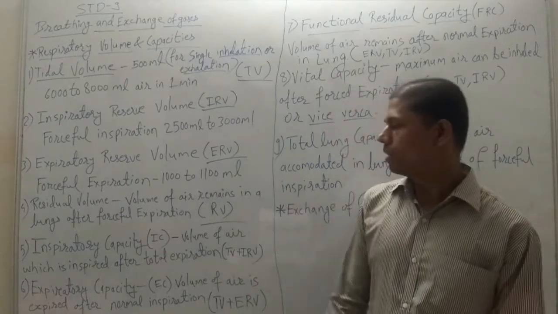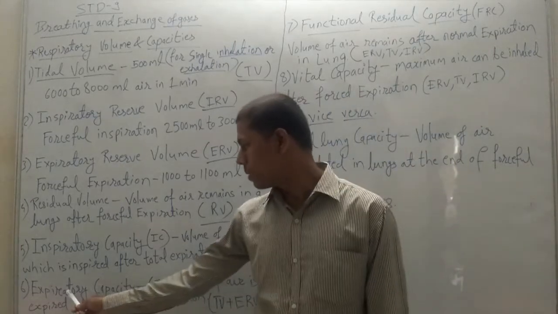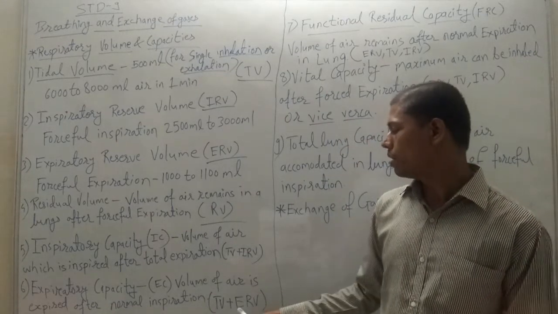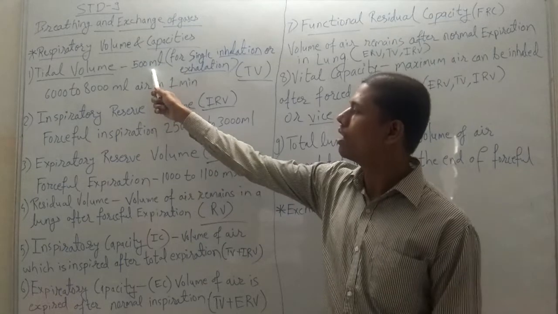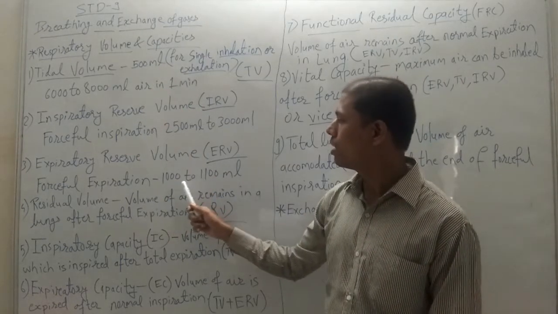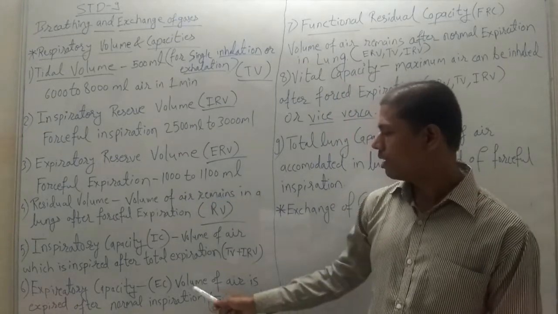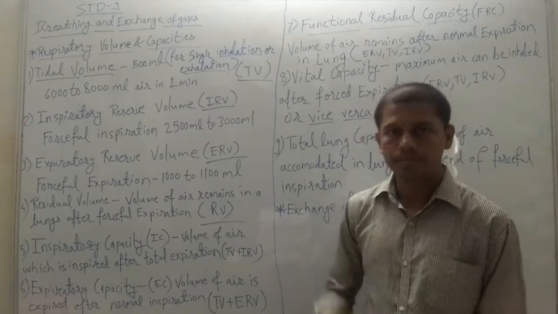It is a combination of tidal volume plus ERV. So it is tidal volume, 500 ml, plus expiratory reserve volume, 1000 to 1100 ml. That is the expiratory capacity, EC.